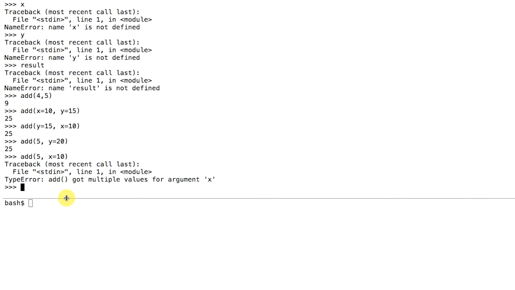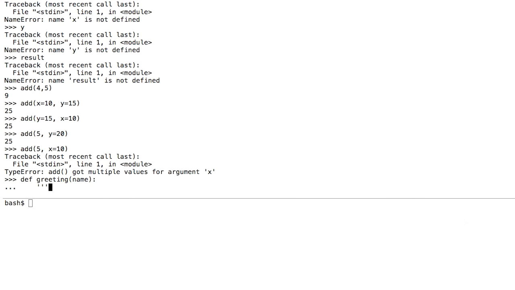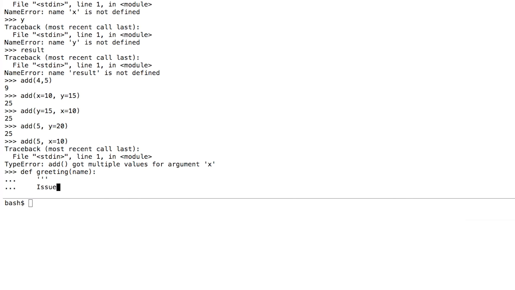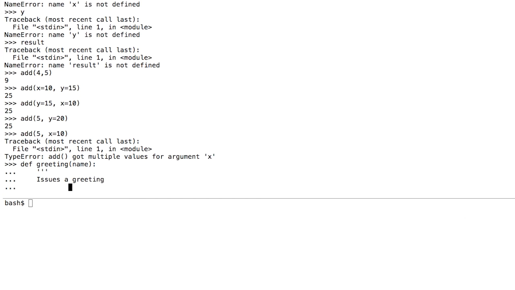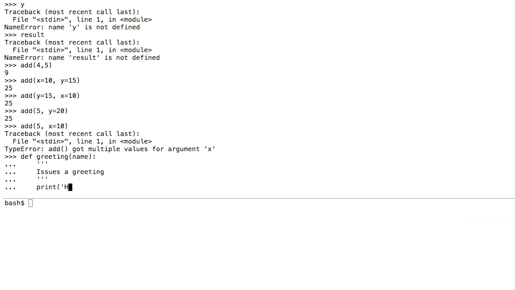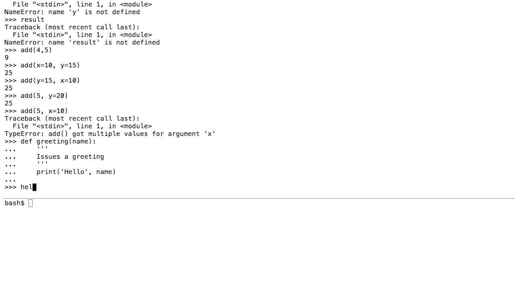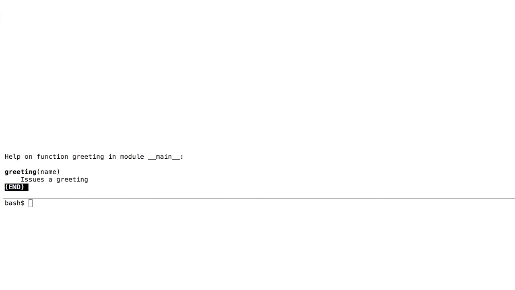And then a final thing with functions that I'll mention, it is quite common for a function to include a string as the first argument. You'll sometimes see somebody define a string that has some descriptive comment of some kind, like issues a greeting, for instance. That's something known as a documentation string, and it feeds Python's help command. So if you perform a help on that function, you'll see that string that you define there.